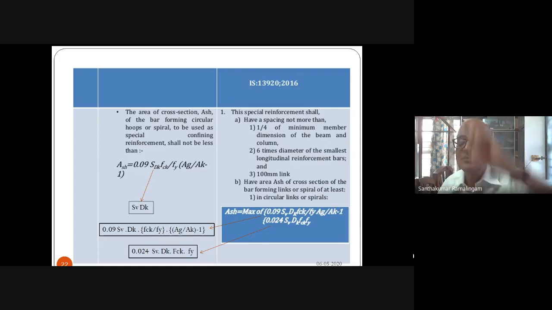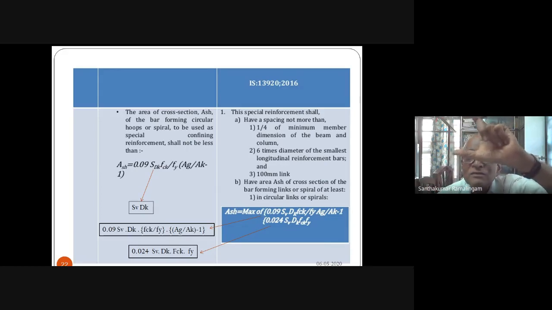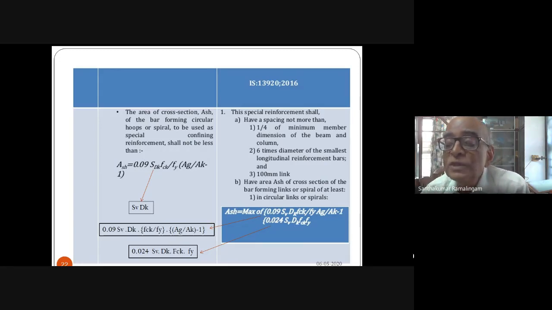Number one, the confining zone L0 length. The length of the confining zone L0, which is the plastic hinge length, is defined and given clearly in the code. The second thing that we will have to do is the spacing of the stirrup in this plastic hinge zone. That is clearly given here. Three different spacings, and you will have to choose the minimum of the three. Mostly you will be landing in 100.